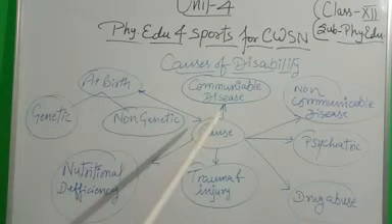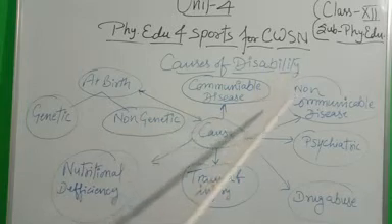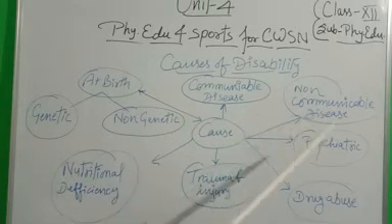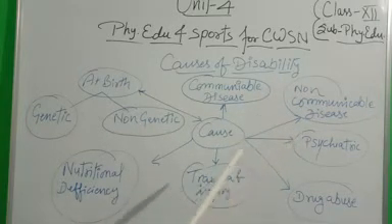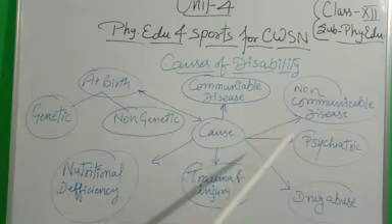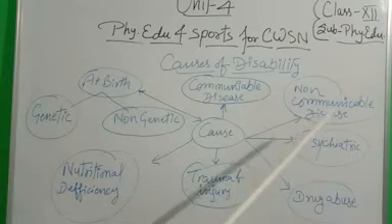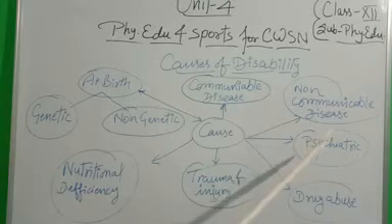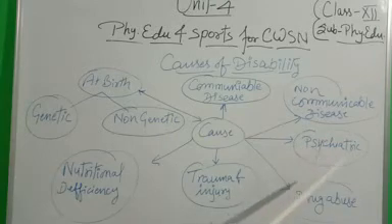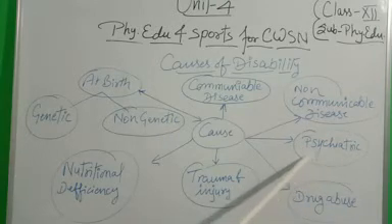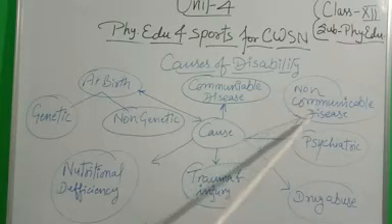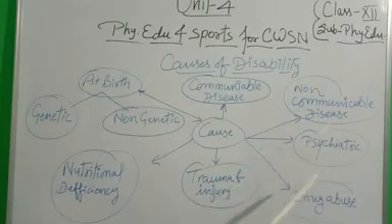Next one is the non-communicable disease. Non-communicable disease means, through the environment, through carelessness, or through other reasons, these non-communicable diseases are possible.